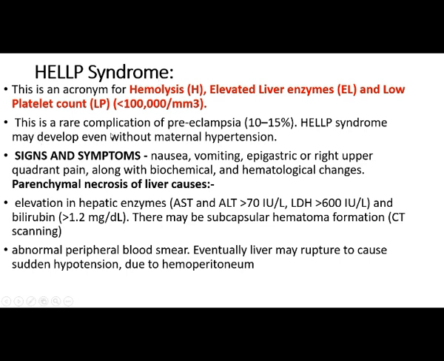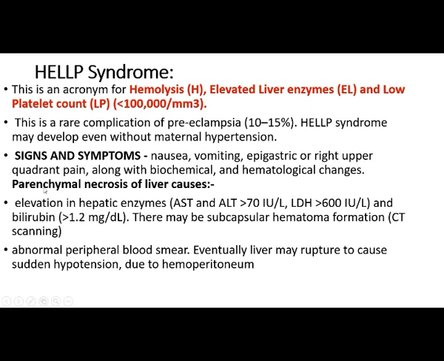So when these three factors are there, that is known as HELLP syndrome. This is a rare complication of preeclampsia. It may develop even without maternal hypertension. The signs and symptoms are nausea, vomiting, epigastric or right upper quadrant pain, along with biochemical and hematological changes. Parenchymal necrosis of the liver causes elevation of hepatic enzymes and bilirubin. There may be subcapsular hematoma formation.